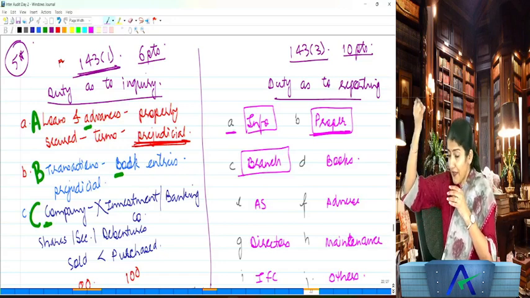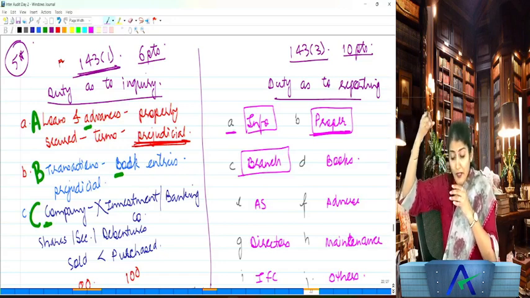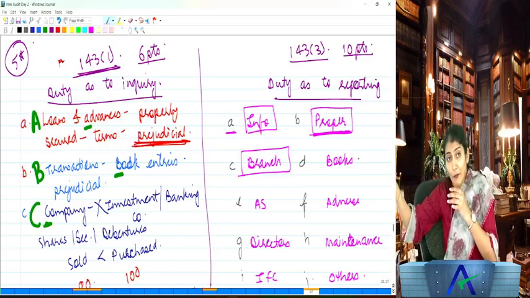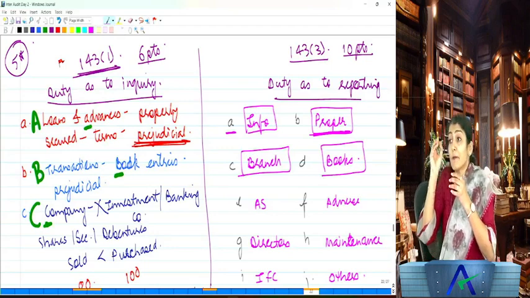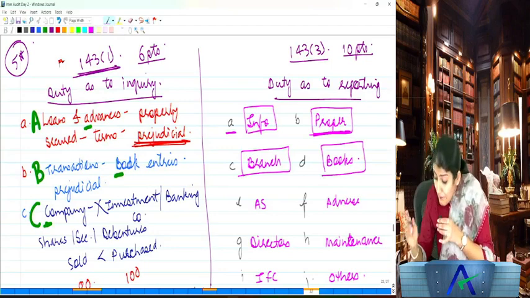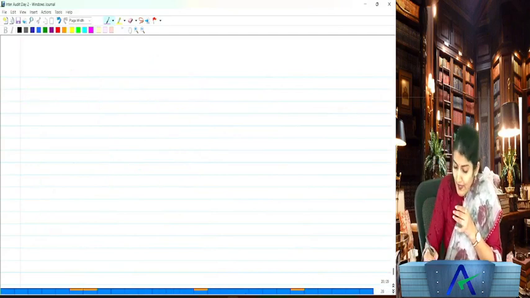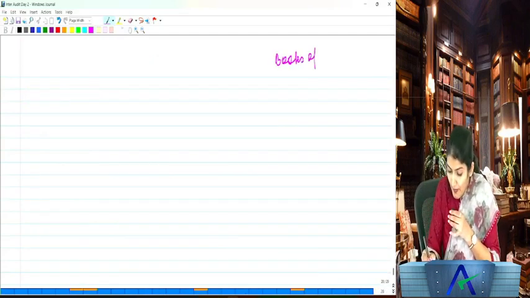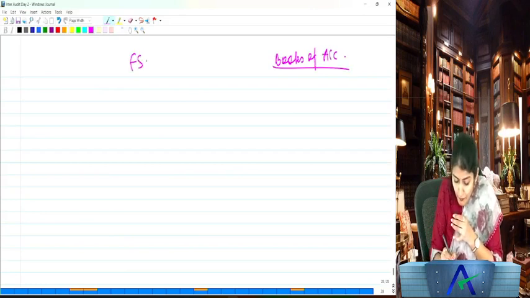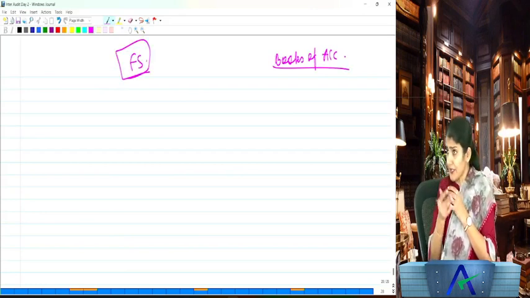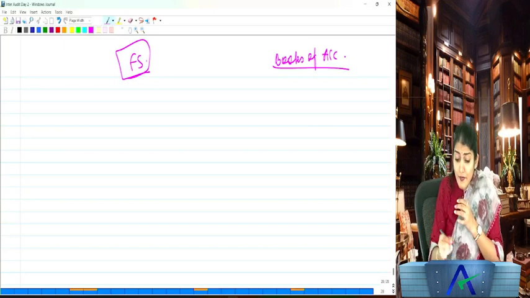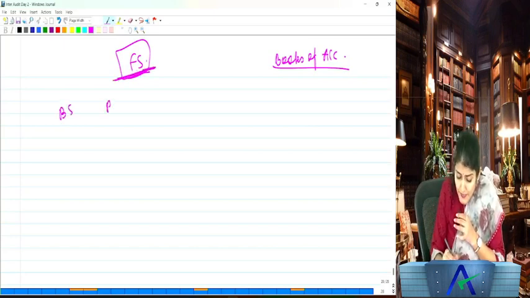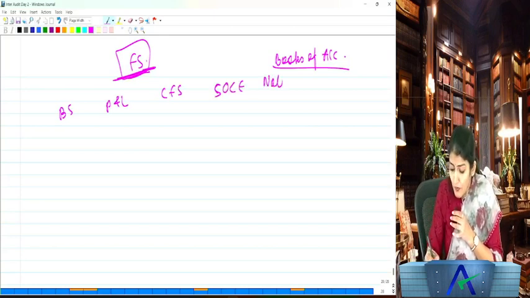So information, whether they have obtained information, whether proper books of account have been maintained, then whether the branch auditor report has been received by the company auditor, then whether the balance sheet and profit and loss account are in agreement with the books of account, right? These are the books of account of the company. On the basis of books of account, you need to prepare the financial statements. These are the books of prime entry, ledger, journal and all of that. Based on that, you need to prepare the balance sheet, the statement of profit and loss, the cash flow statement, the statement of changes in equity and the notes of the company.